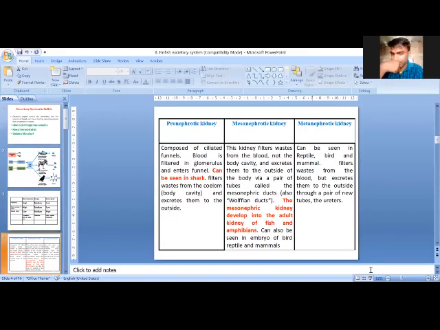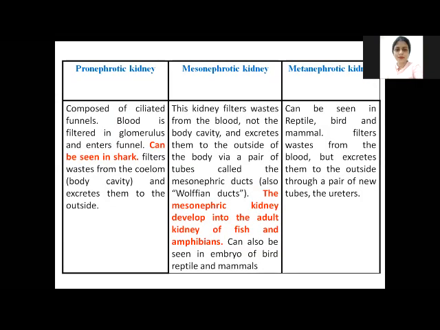Okay, we'll see again. I have told you the kidneys present in the different groups of animals are basically of three types: the pronephrotic kidney, mesonephrotic kidney, and metanephrotic kidney. The pronephrotic kidney is the most primitive type, and the metanephrotic is the most advanced. Primitive and advanced mean simple and complex. The pronephrotic kidney is the simplest form, with the simplest structure and simplest physiology.